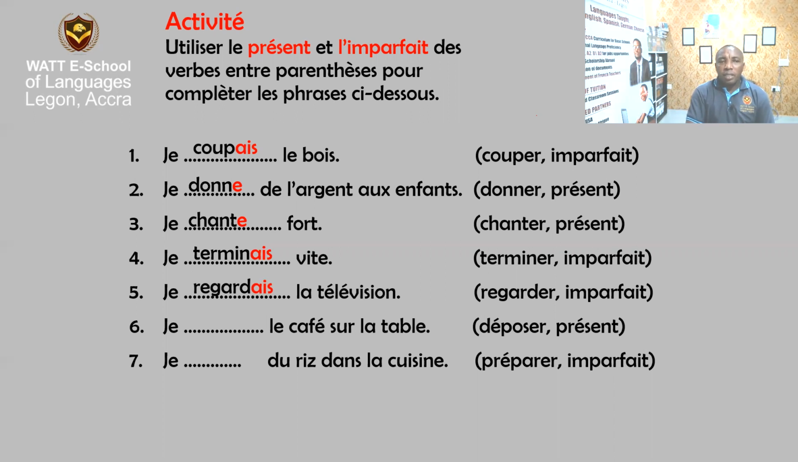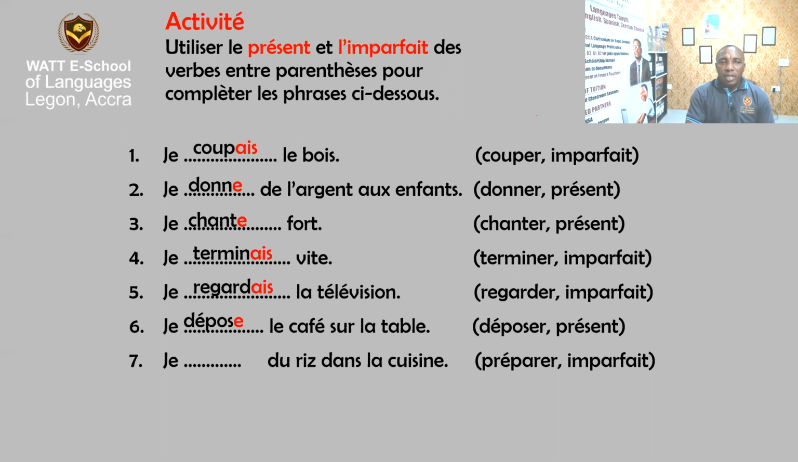Now, the 6th, the verb is déposer in the bracket. So if the verb is déposer, you are to conjugate it in present, and the present here is the same as the second and the third sentence. So you take away only the R and it remains je dépose, je dépose. Let's go to the last one, number 7.